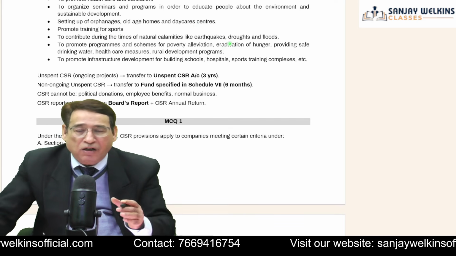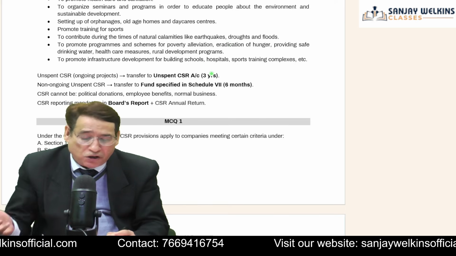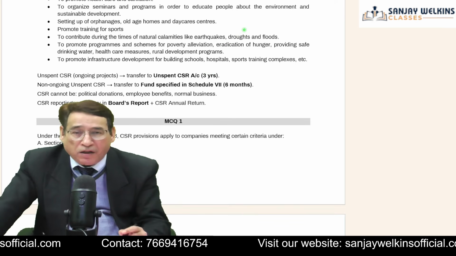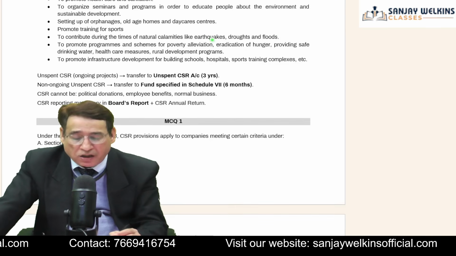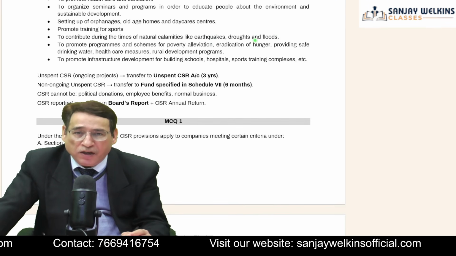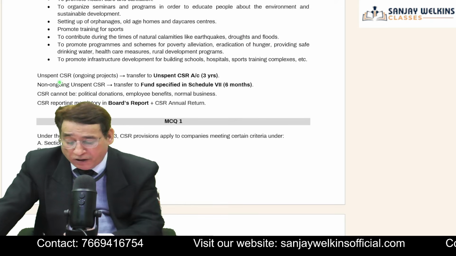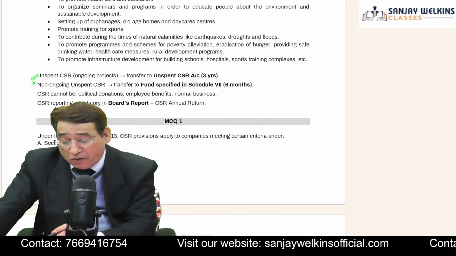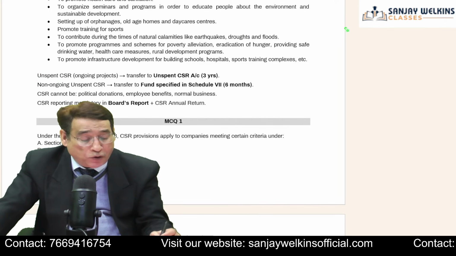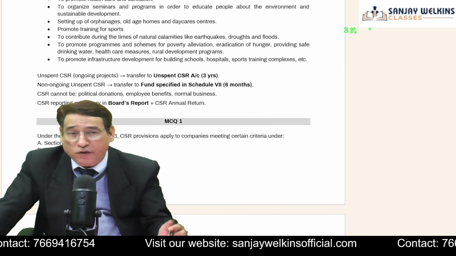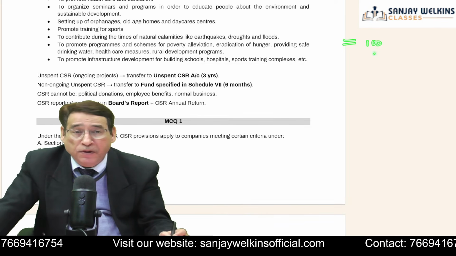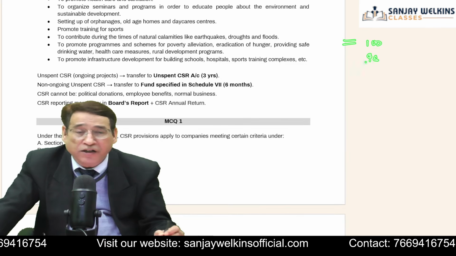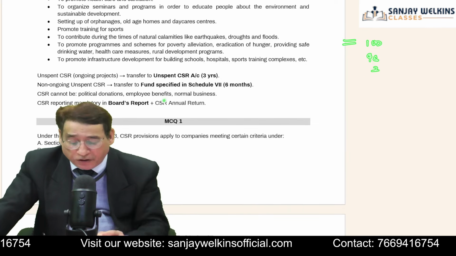So indirectly the government is forcing you to take up such issues. Obviously, if entities spend a part of their profit on such activities, it will help in the betterment of the society and the environment too. No doubt about that. Now, another question is, what about the unspent amount? For example, 2% of the average profit you are supposed to spend, and let us say this 2% comes to 100 crores, and you have spent only 98 crores. So 2 crores is the unspent amount.